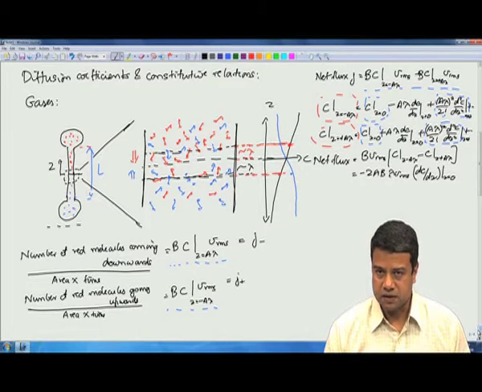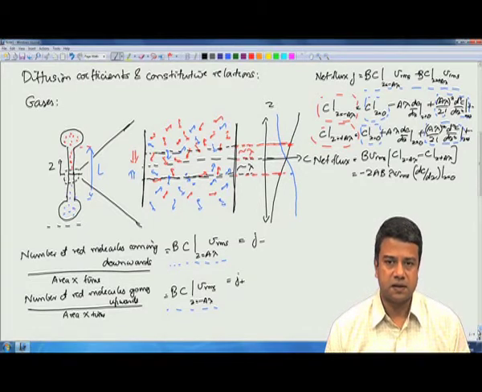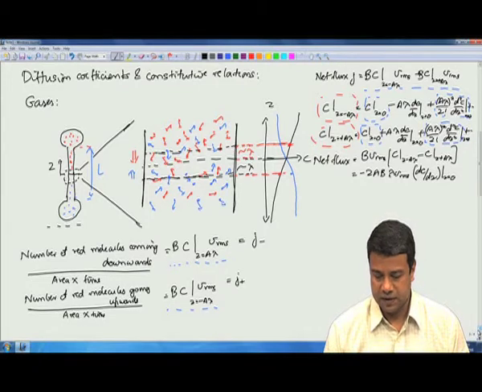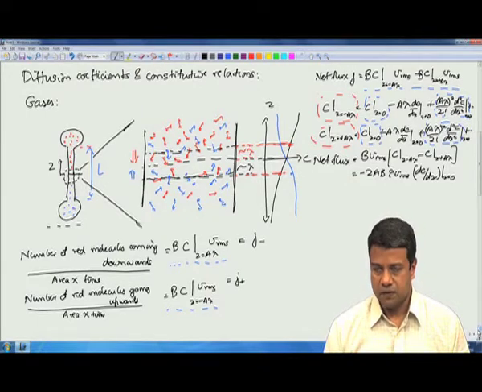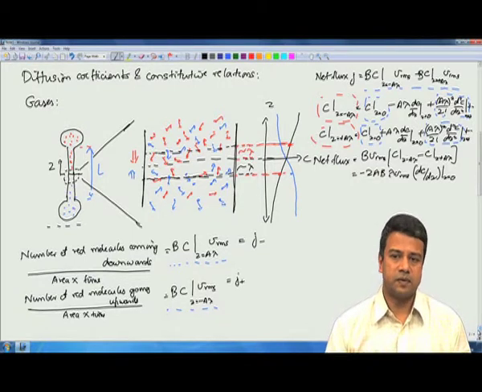Since the concentration above the surface is higher than the concentration below the surface, you have a net transport of mass downwards. The flux due to that, as usual, is proportional to the fluctuating velocity times the density of mass or the concentration. And if we take the difference in flux between above and below the surface, it is proportional to the difference in concentrations between that location above and below the surface.